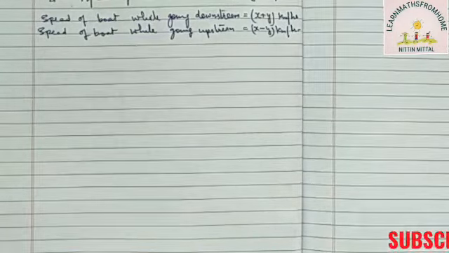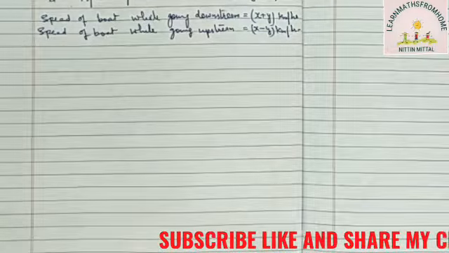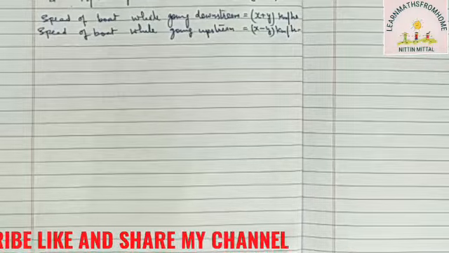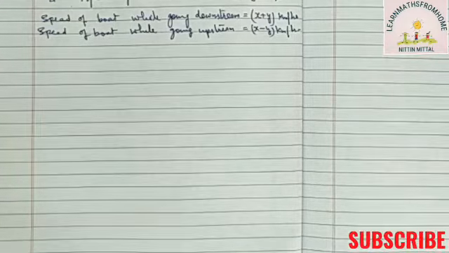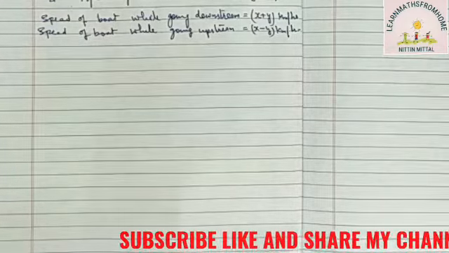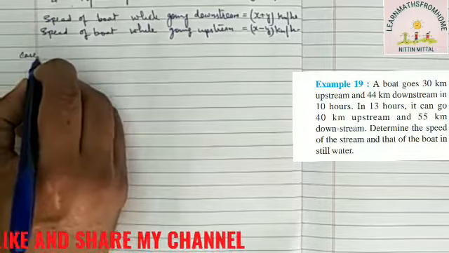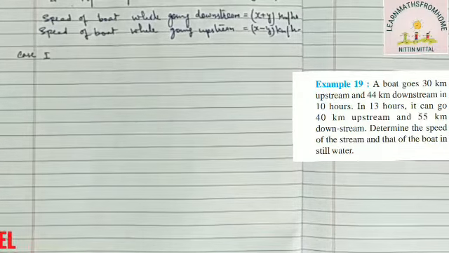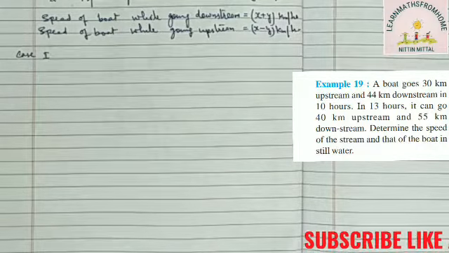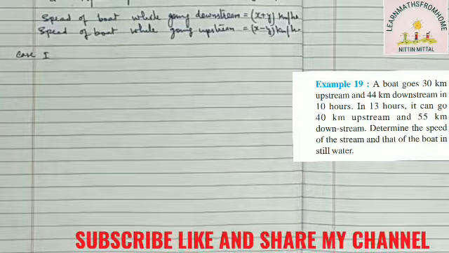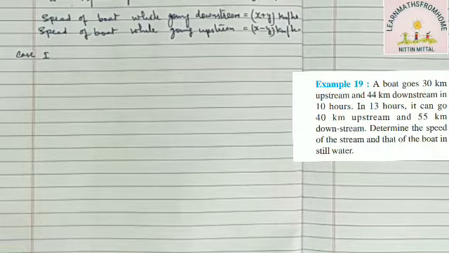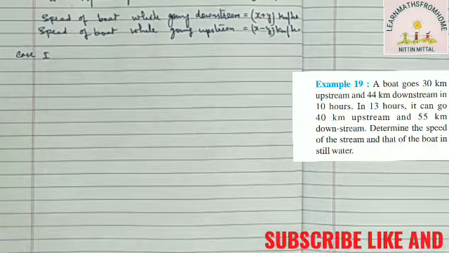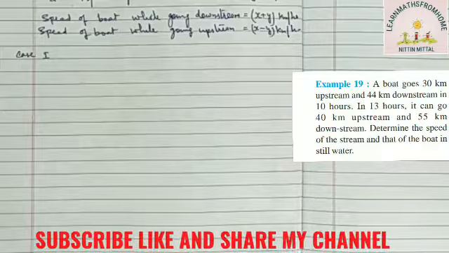So after these 4 lines, as we have everything now, we have speed of boat while going upstream, we have speed of boat while going downstream. Now we will read the first case according to the question. So case 1, they are saying the boat goes 30 km upstream, so distance is 30 km. The upstream speed is x minus y and distance is 30.